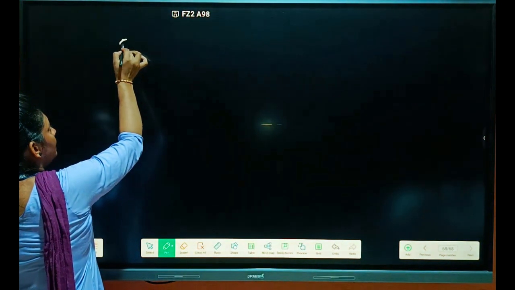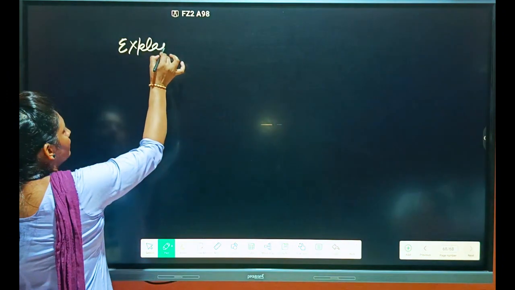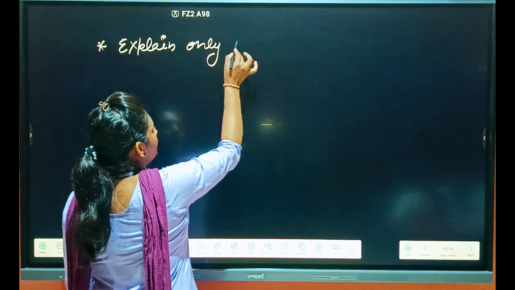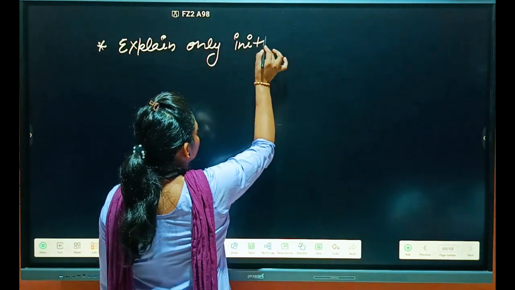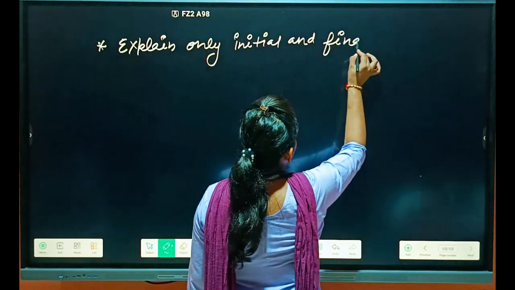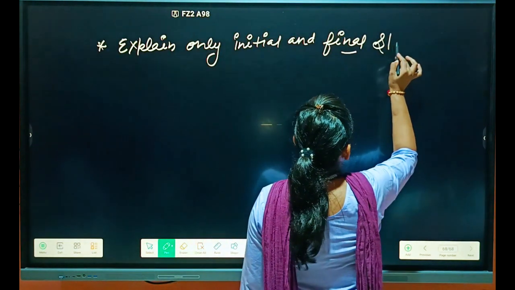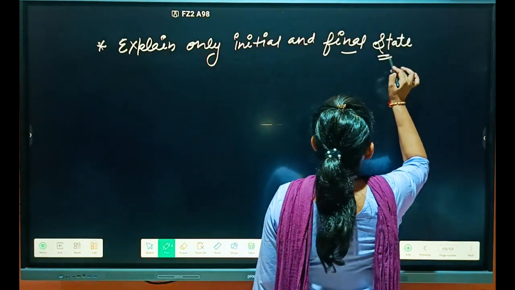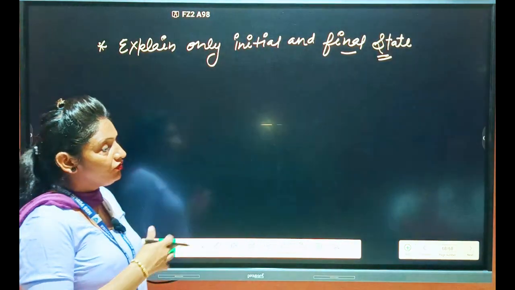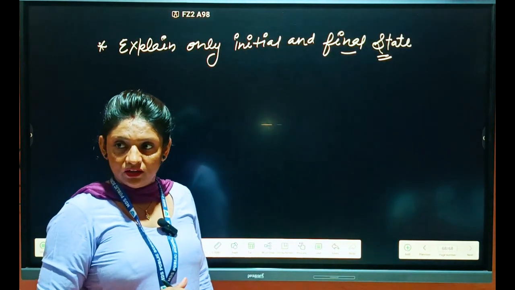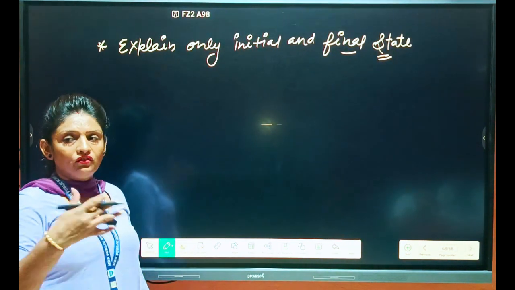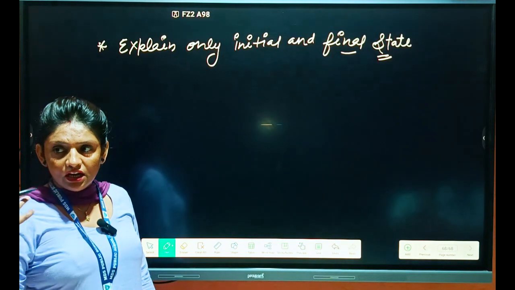Second one, students. Thermodynamics explains only the initial and final state. Clear or not? Means initially what we are having and finally what we are getting.